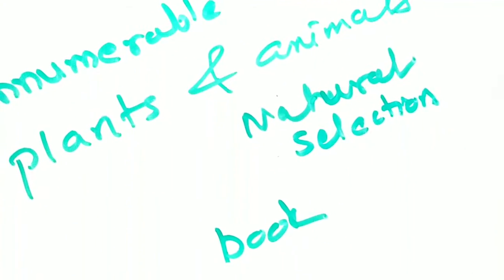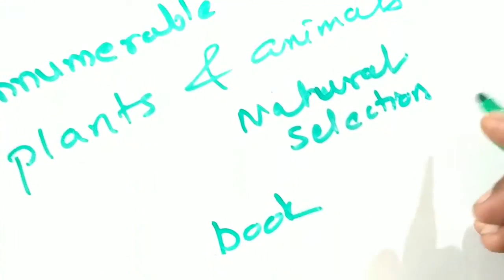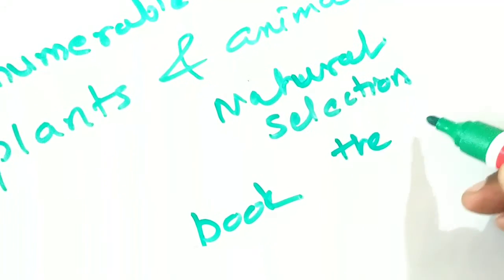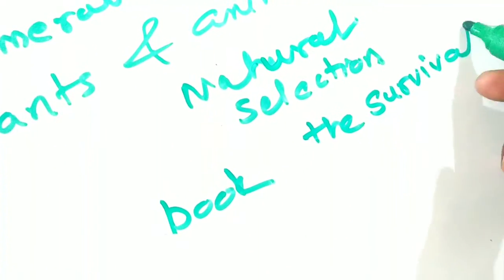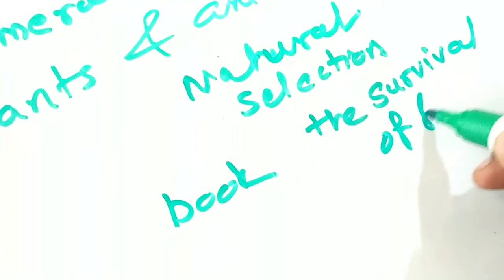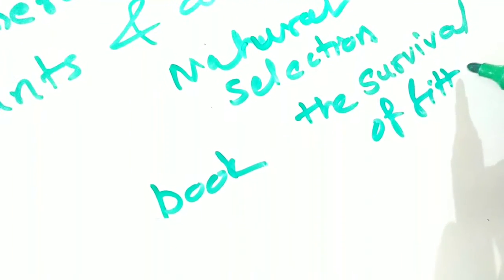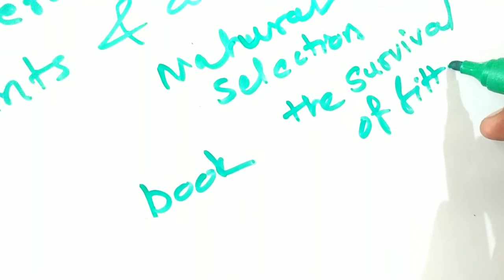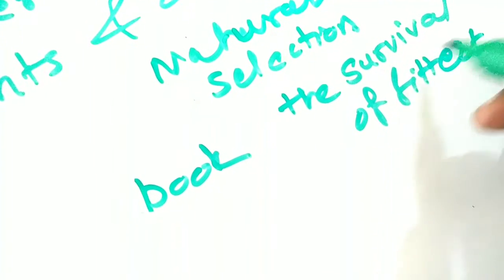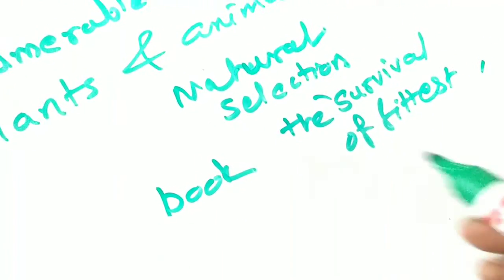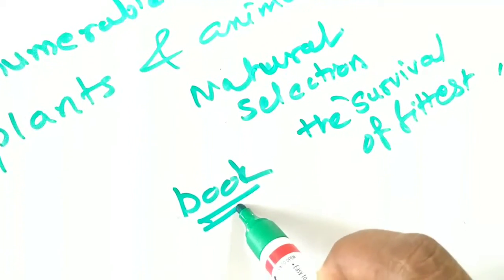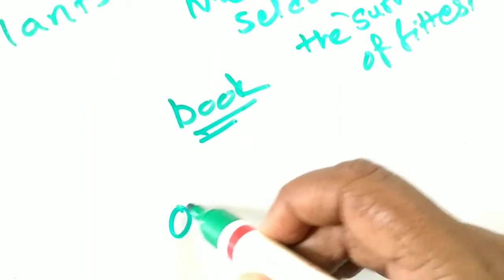This theory preaches the survival of the fittest. This is very important. What does it preach? Survival of the fittest. Means those organisms which are dominant, they survive. And for this purpose, he published a book. That book is known as Origin of Species.